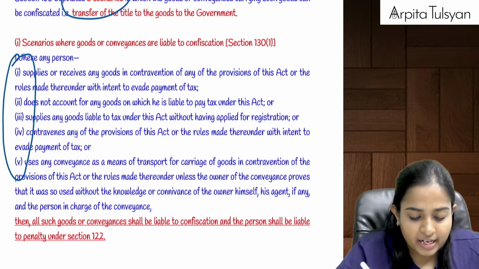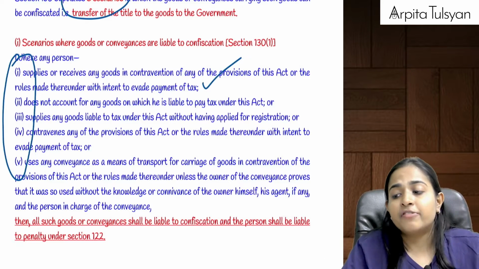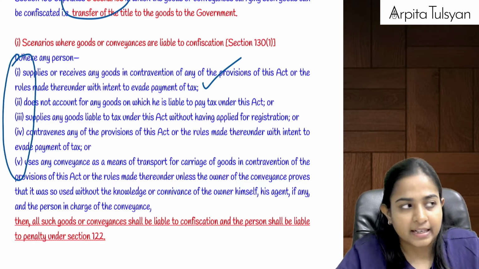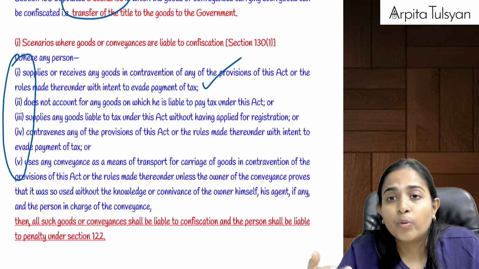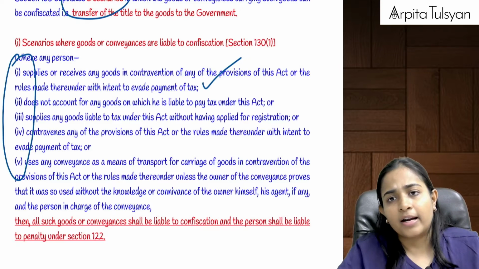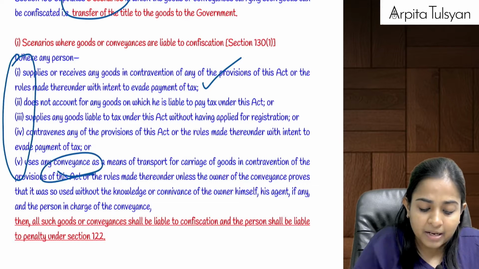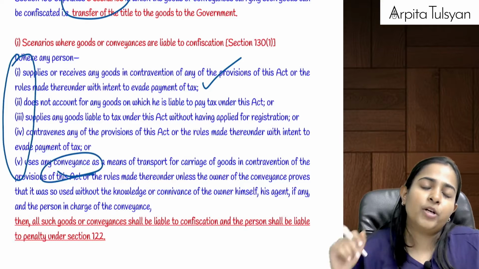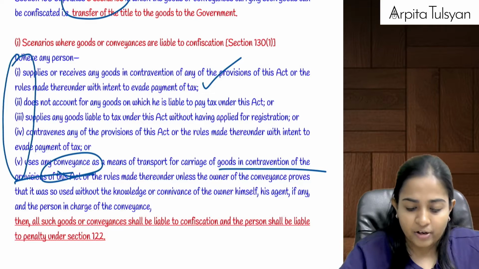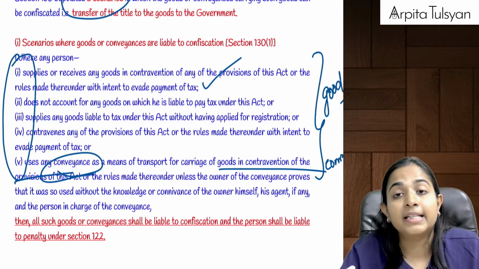Now if any person is supplying or receiving any goods in contravention of the law, or is not accounting the transaction in their books of accounts and is evading the tax, or is doing some supply without applying for registration, or is doing any other contravention under the law for evading the tax, or is using some conveyance for carriage or transportation of goods from one place to another in contravention of the law, then in all the above cases the goods can be seized, and in the last case even the conveyance of that person can be confiscated.